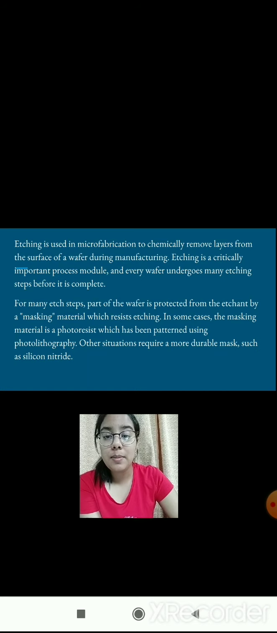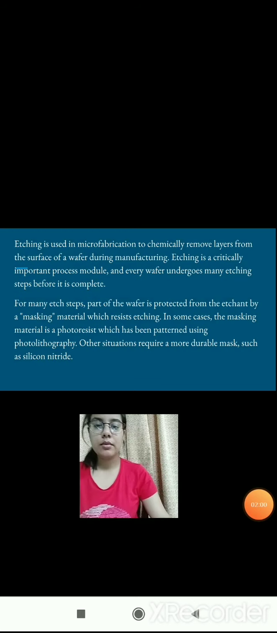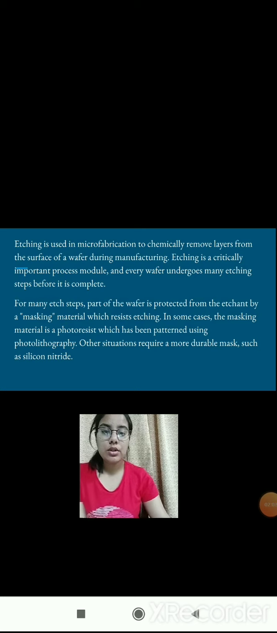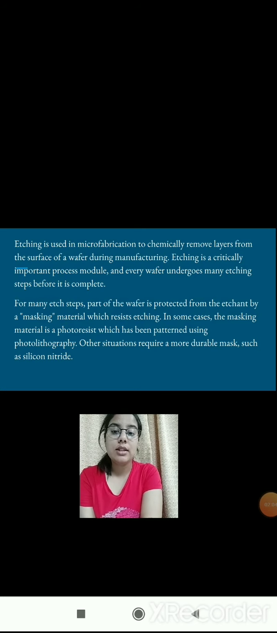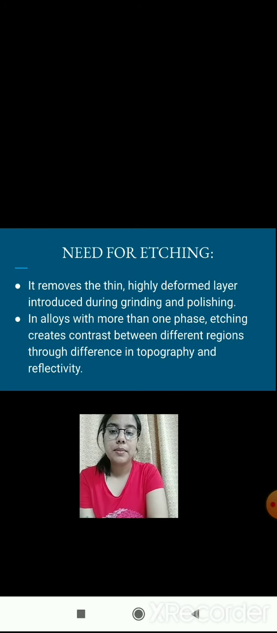For many etch steps, part of the wafer is protected from the etchant by a masking material which resists etching. In some cases, the masking material could be a photoresist, which is a photosensitive material placed temporarily on the wafer, and it is similar to the photosensitive coating on the film of a camera. Other situations require a durable mask, such as silicon nitride.